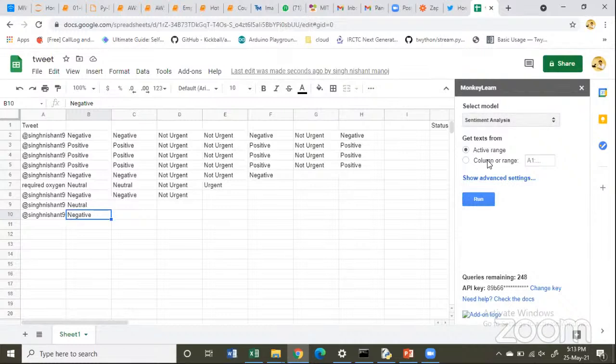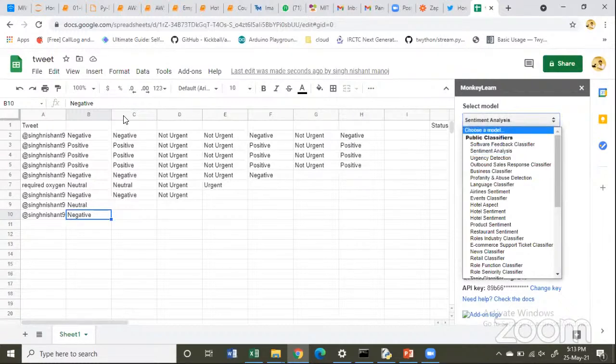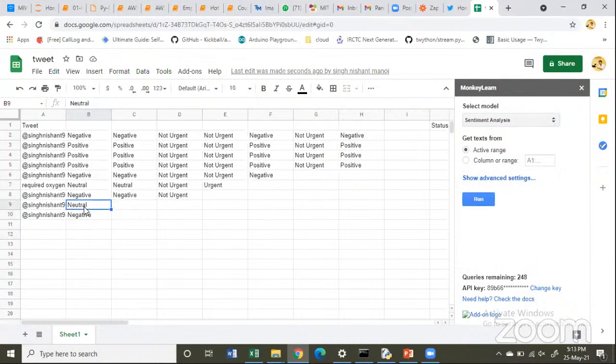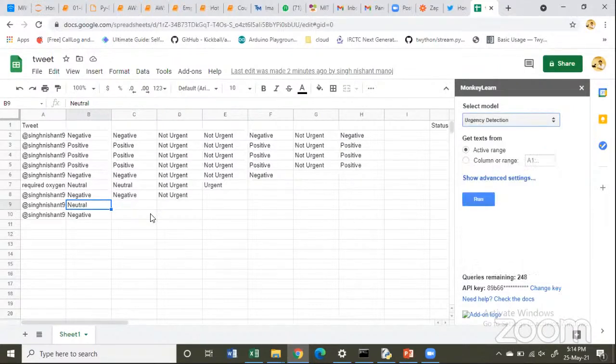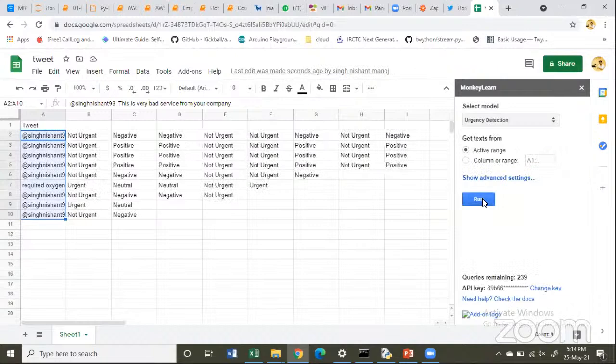Now similarly, let's consider the same scale. Out of 10,000 tweets, there are high chances that I might miss one or two tweets. But let's say those tweets are very urgent, and they are talking about something with urgency. What are we going to do over here? Simply, I'm going to put in my model as an urgency detection. I want to detect whether any tweet someone has given me is talking about any urgency. Now let me run it over here and see how many of them were urgent and how many were not urgent. See, this particular tweet which says this is very bad service is not urgent, not urgent, not urgent. Now, these two messages are classified as urgent.